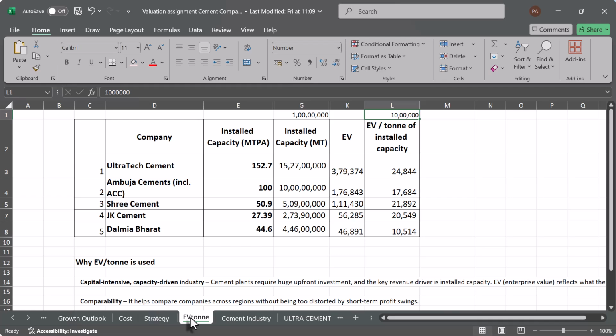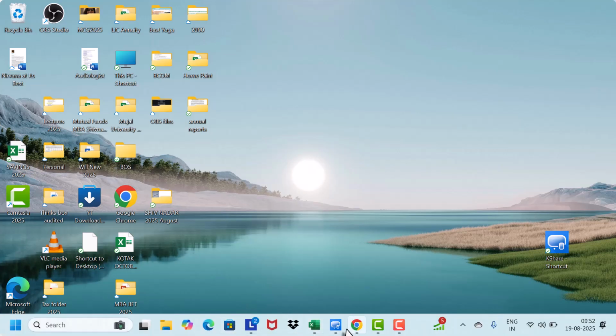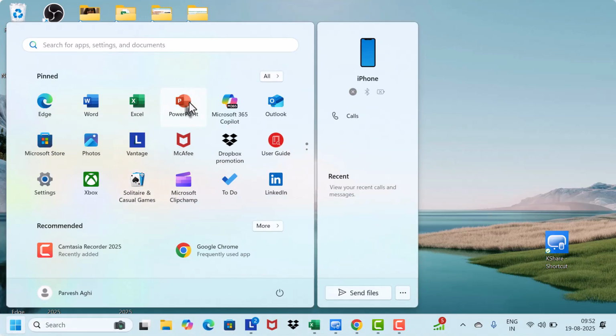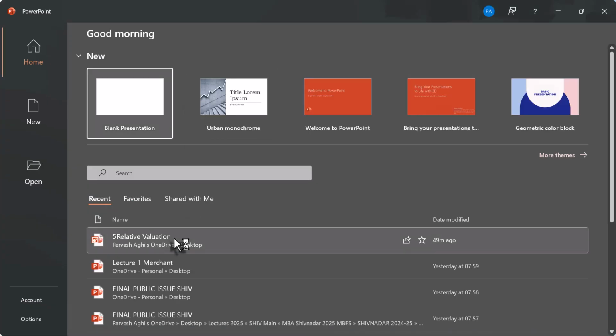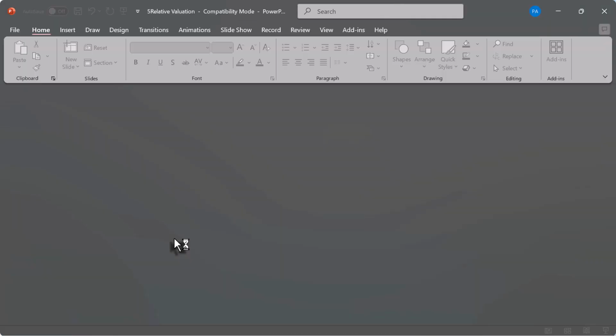So, I'll talk about that in a little more detail later. Okay. So this is the EV per ton. Now a little bit of theory. So I'm just opening a file and sharing the PPT with you, though I think I might have shared it with you already.